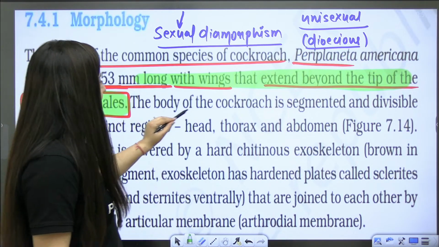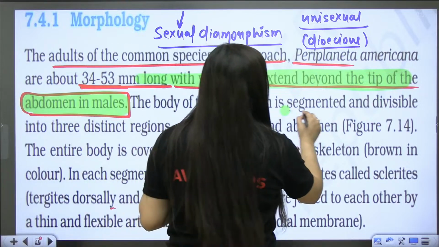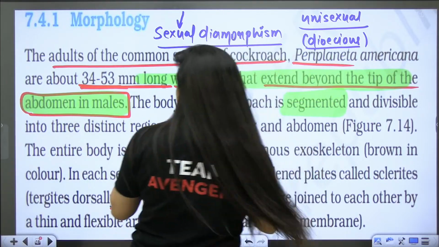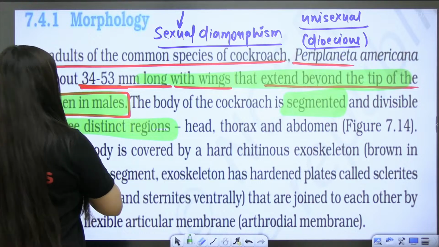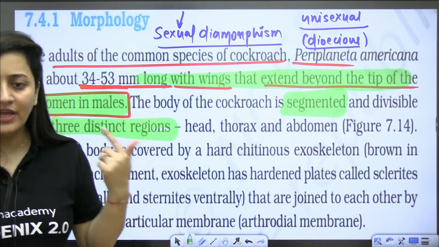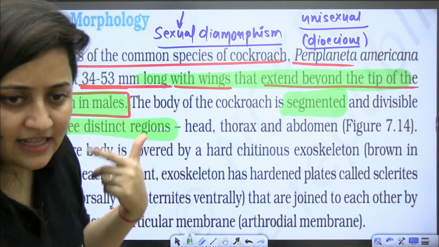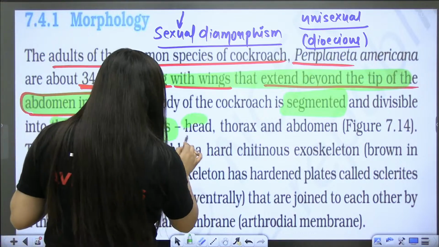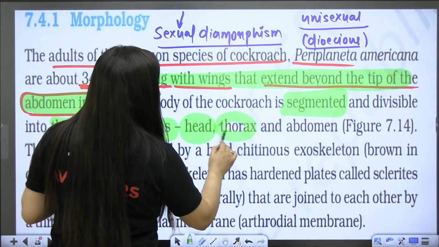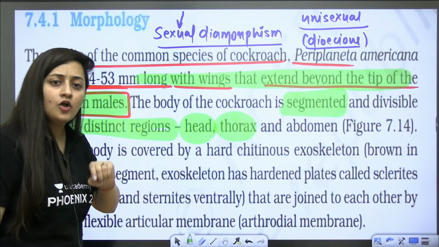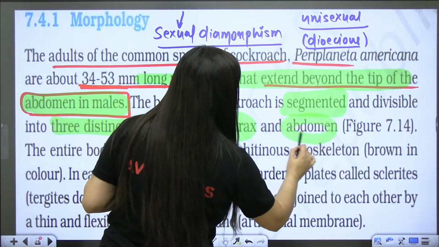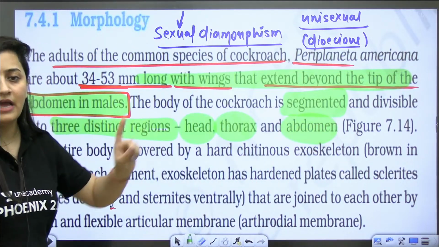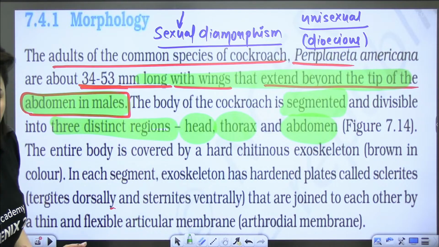Yes. So the body is segmented. It is divided into 3 distinct regions. Can you name those regions? See, in the class itself, we will revise the NCERT. It might take some time to complete the topic, but ultimately NCERT and all the PYQs will be covered in one class itself. So head, thorax and abdomen. Clear?